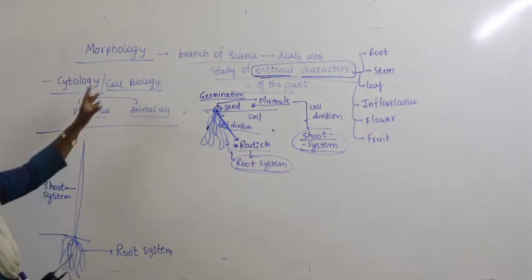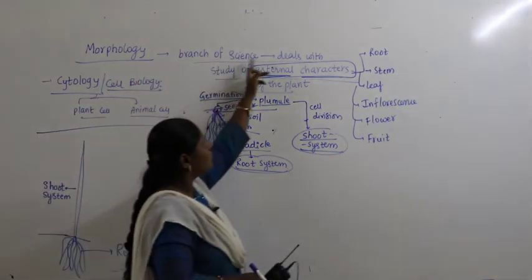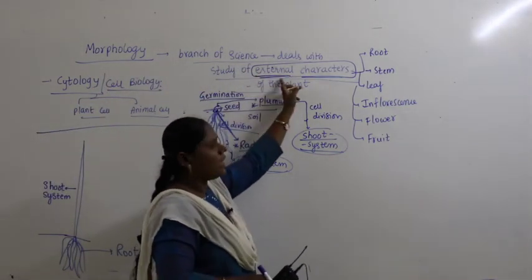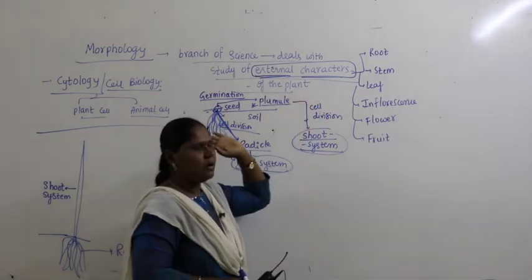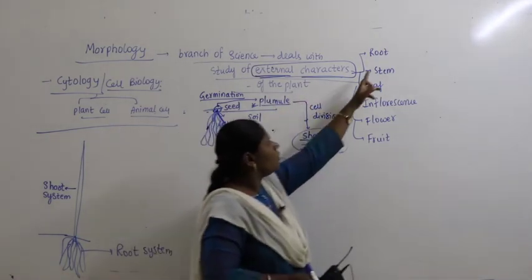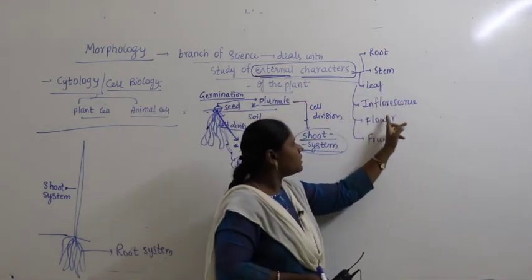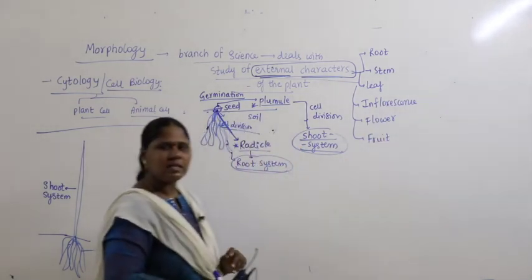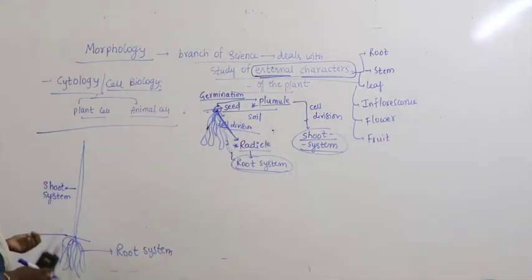Now, what is morphology here? It is a branch of science that deals with the study of external characters of the plant. What are external characters? Root, stem, leaf, inflorescence, flower and fruit are called external characters. Now, let us see here.